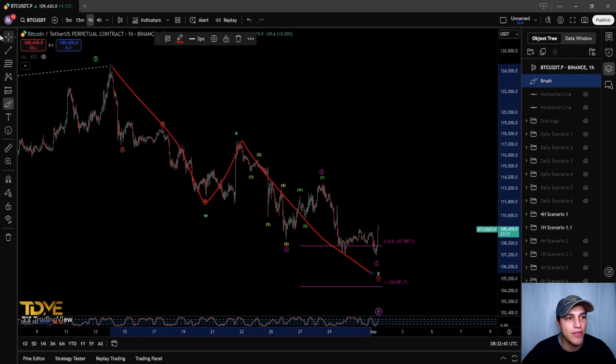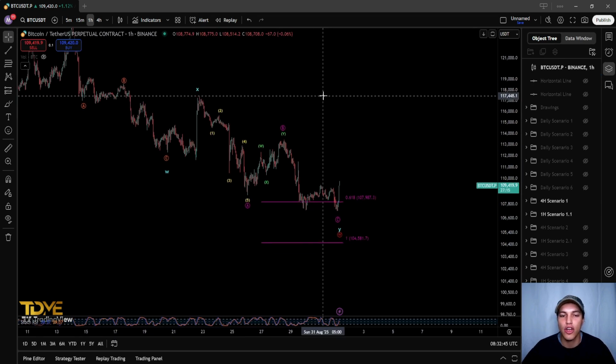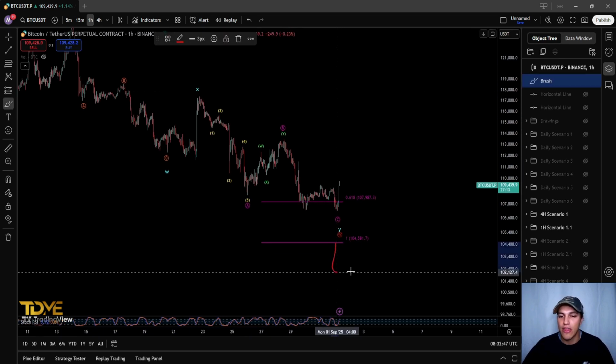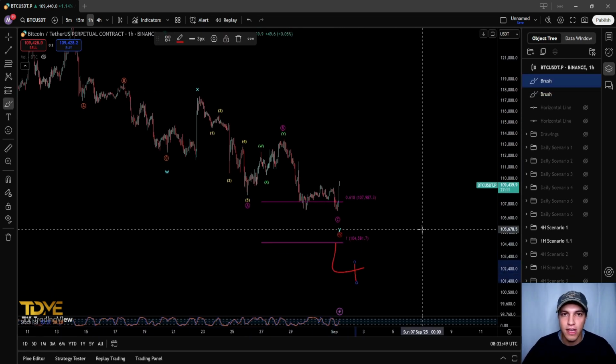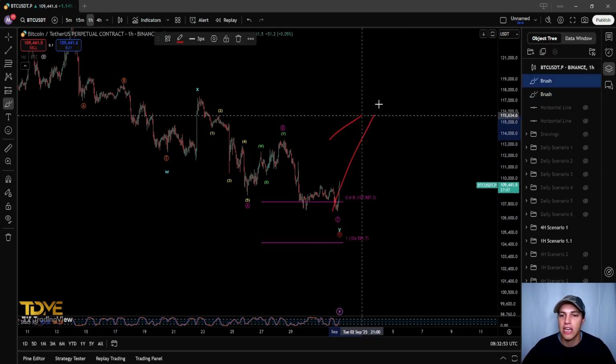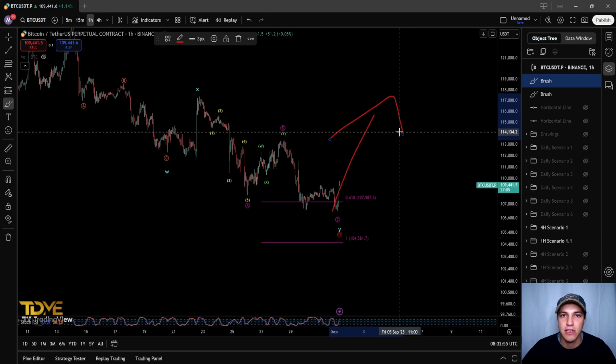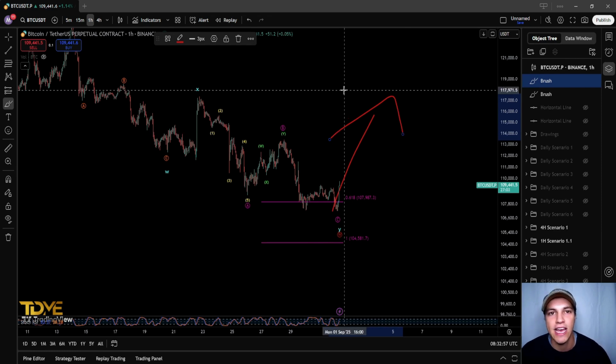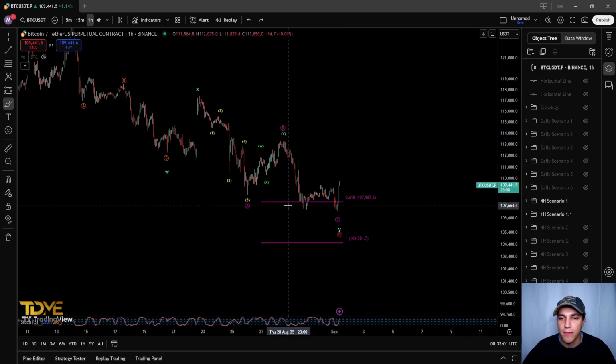Now, keep in mind this WXY down could confirm the bottom of that yellow wave 4. This whole corrective structure could be finished, and we now could be seeing massive volume or increase in price towards that $130,000, $140,000 region, right? So do keep in mind.